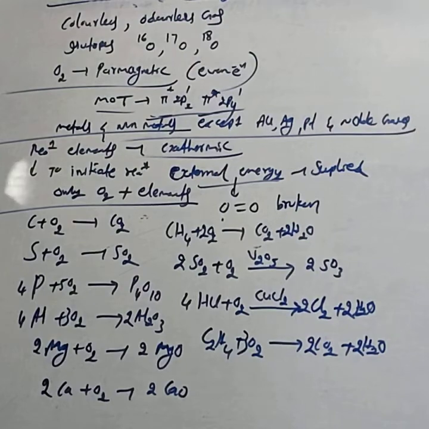Then finally, the last one is uses. Dioxygen is used for normal respiration and combustion processes. It is used in oxyacetylene welding; during welding, we use an oxyacetylene flame. In the manufacture of steel, we use dioxygen in the LD process.